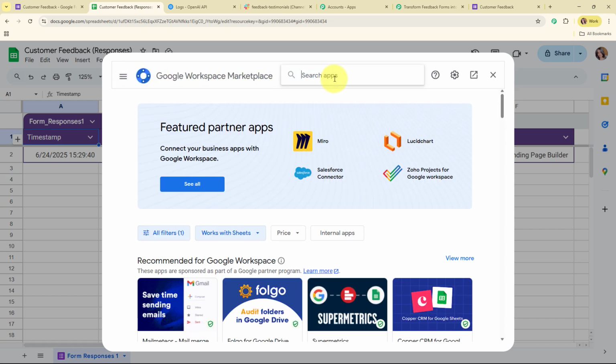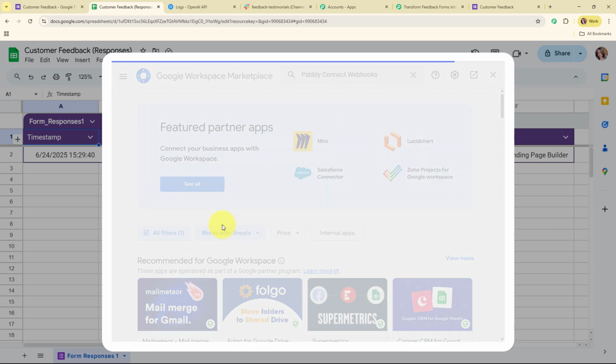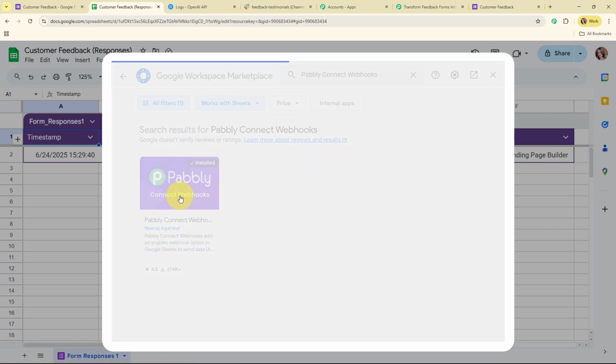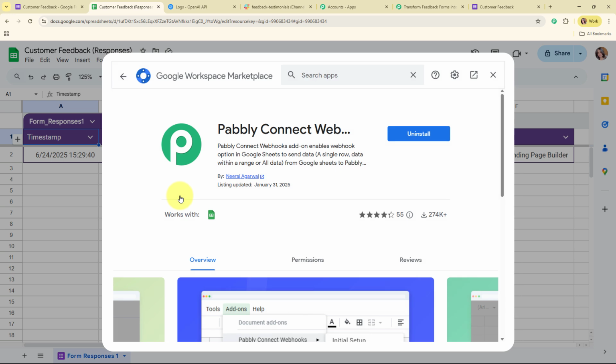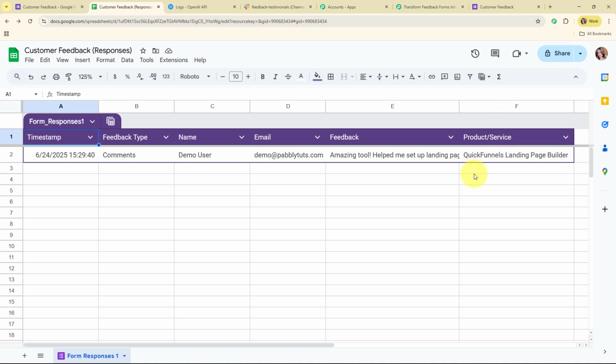Then here in this Google Workspace Marketplace, you have to search for an add-on, that is Pabbly Connect Webhooks. And then you need to install this particular add-on on your Google Sheets account in order to connect your Google Sheets with Pabbly Connect. So here you can see it is already installed in my Google Sheets account. So I'm going to move back. And once you install this particular add-on, you need to follow exactly the same steps. Alright, so now after installing this add-on, you need to refresh your Google Sheets, and that's a necessary step.